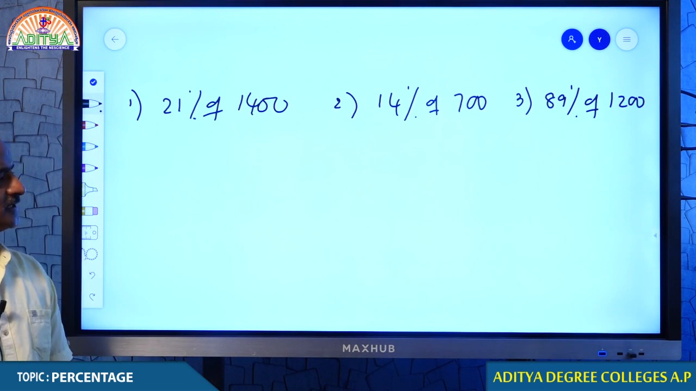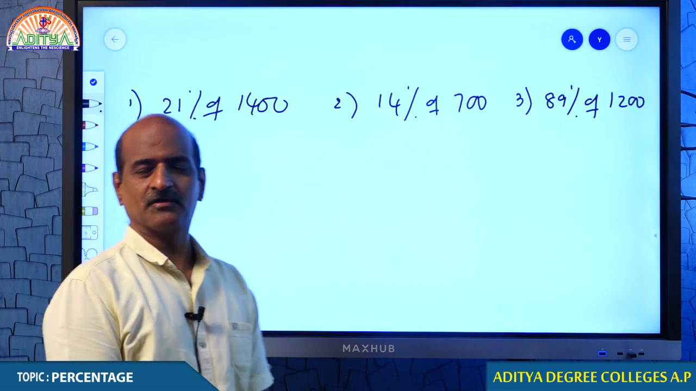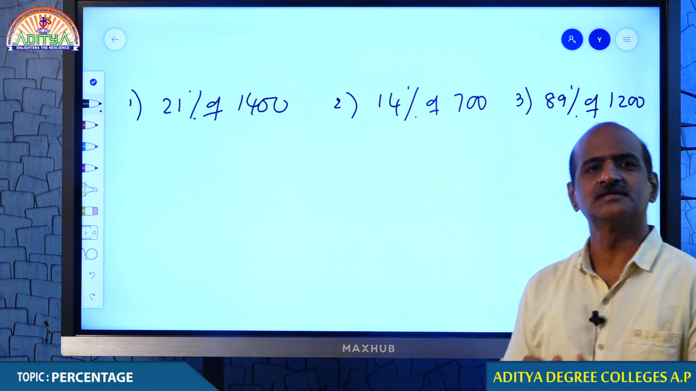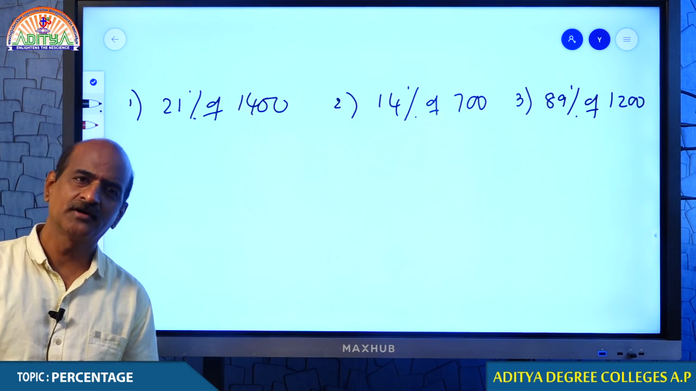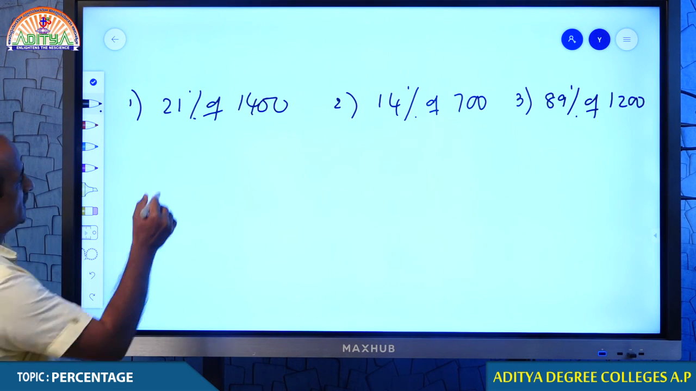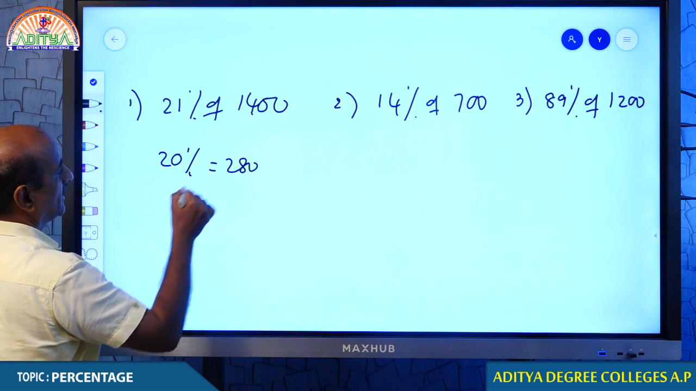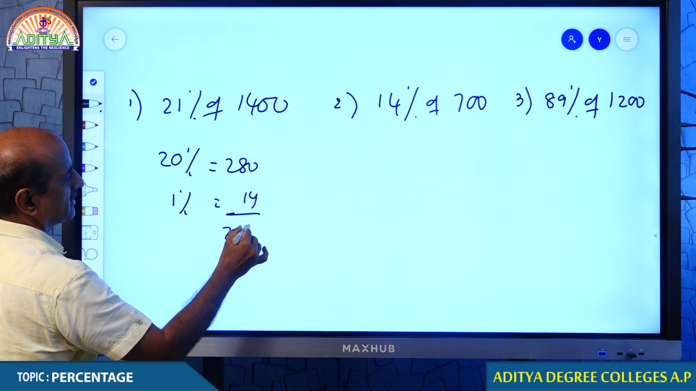89% of 1200. Without using pen and pencil also we can do it. If you are comfortable in doing these questions, we can do without using pencil and pen. Yeah, I mean it. You know how to get 21% of students? 20% is 280 and 1% is 14, so 294.